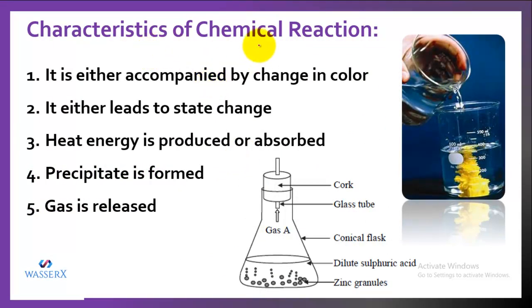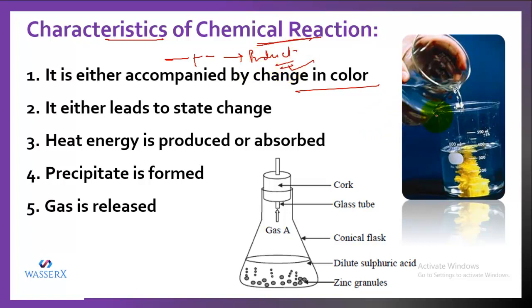We have seen that whenever a chemical reaction takes place, there are certain changes which we come across and we can make out that the chemical reaction has taken place. Those changes or identification properties are called characteristics of a chemical reaction. Whenever a chemical reaction takes place, what changes can we see? It is either accompanied by a change in color. Sometimes you take two substances which possess one color, but when you react them, the product formed has a different color.